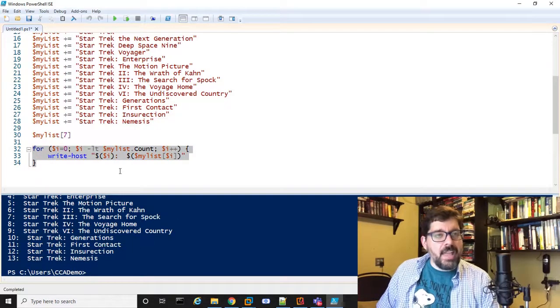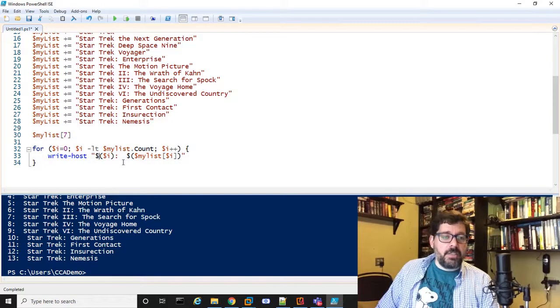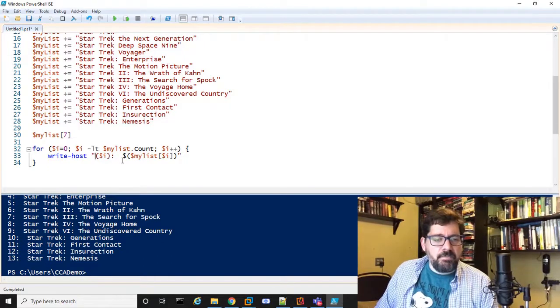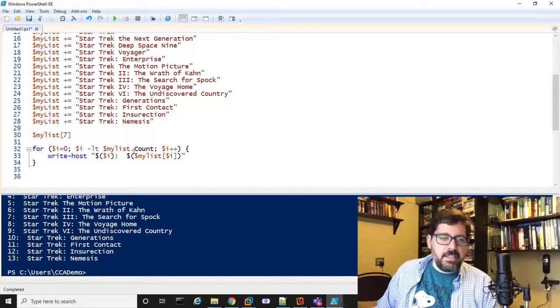There we go. So that works, right? Again, if I don't put this $ in front of here, it's going to treat these as strings. It thinks that I'm just using them as strings. So I do need to have that $. Okay? All right, now that we know how to work with a list of things,